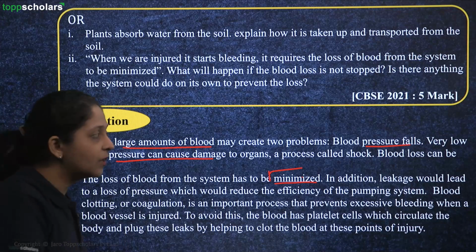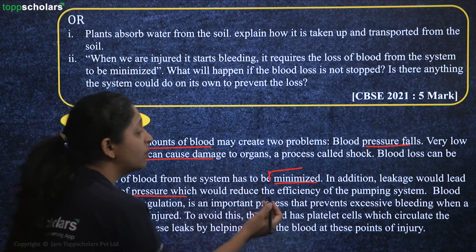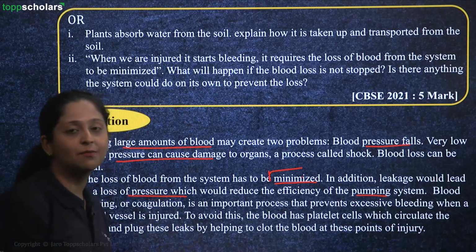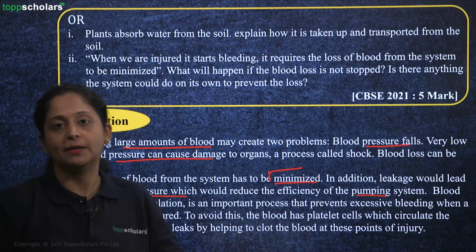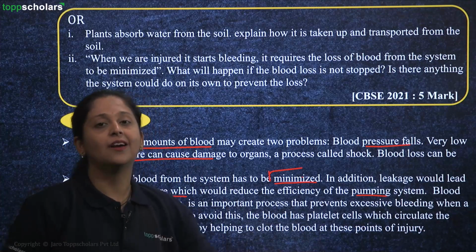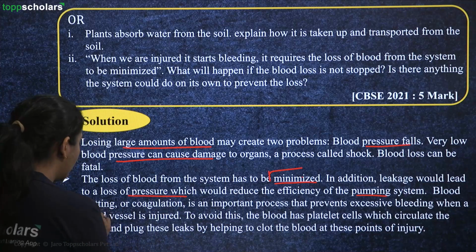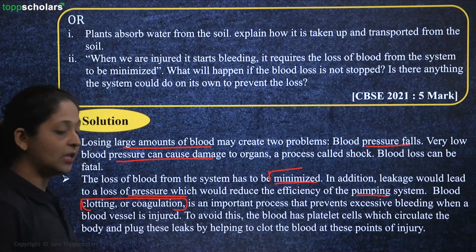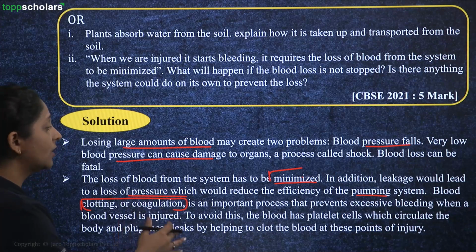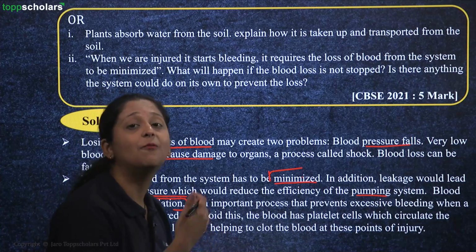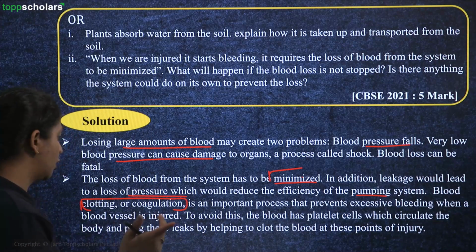In addition, if there is any leakage, it would lead to a loss of pressure, which would reduce the efficiency of your pumping system as well. Your pumping system is working only because of the pressure which is maintained. If you start losing the blood, the pressure will be lost. So blood clotting or blood coagulation is your answer. It is an important process which is necessary to prevent excessive blood loss when there is an injury or any cut or any damage to your tissue.